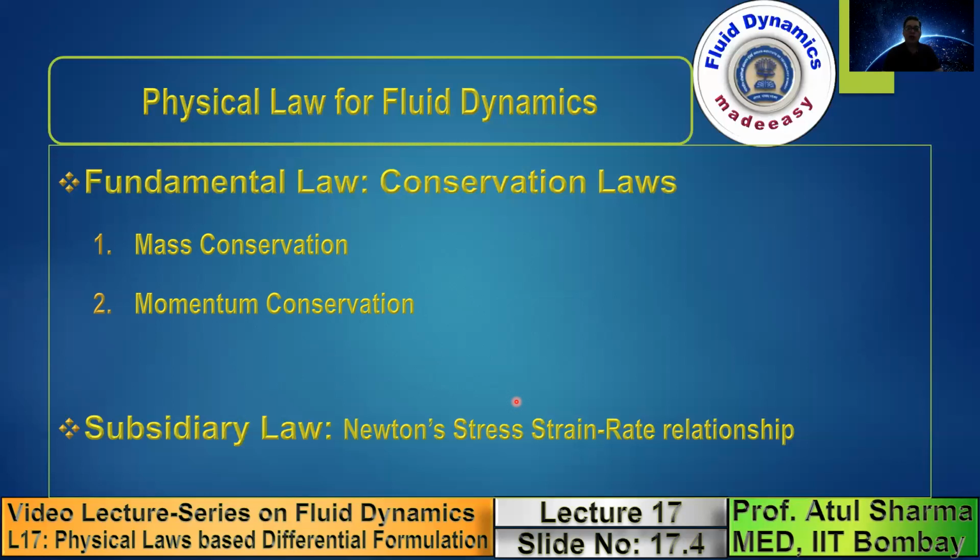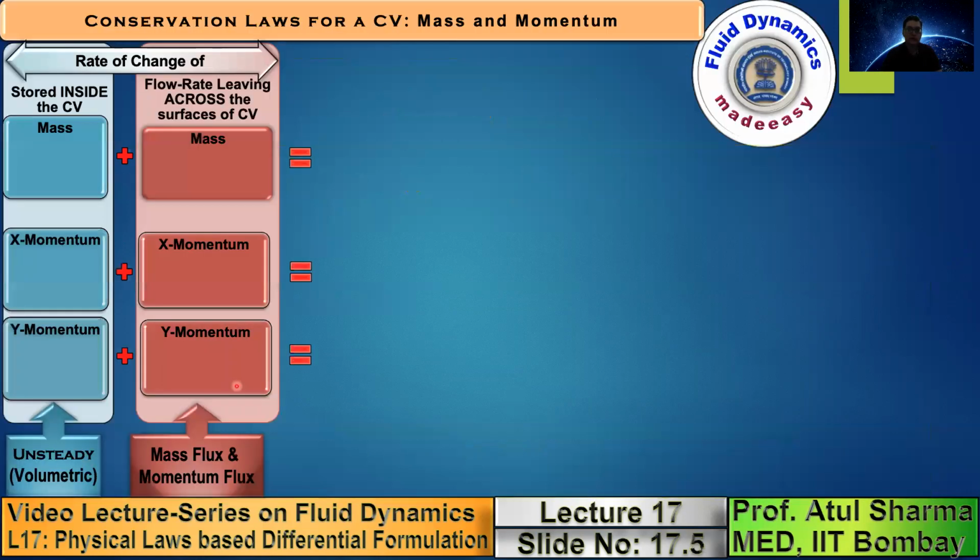Since we are following a continuum approach, to recover that information we use a law called the subsidiary law, and in fluid dynamics, that law corresponds to a relationship between stress and strain rate. In solid mechanics, we have a relationship between stress and strain, but in fluid mechanics, we have a relationship between stress and strain rate that is used as a subsidiary law.